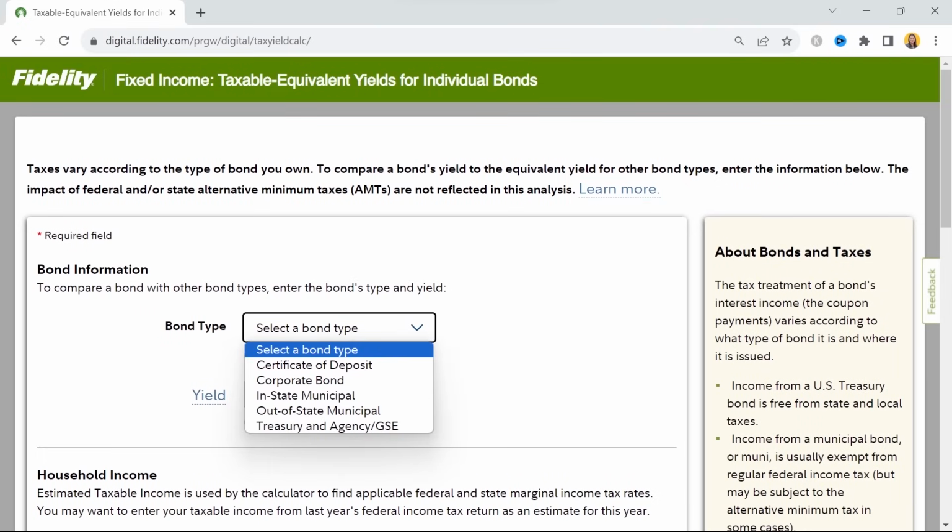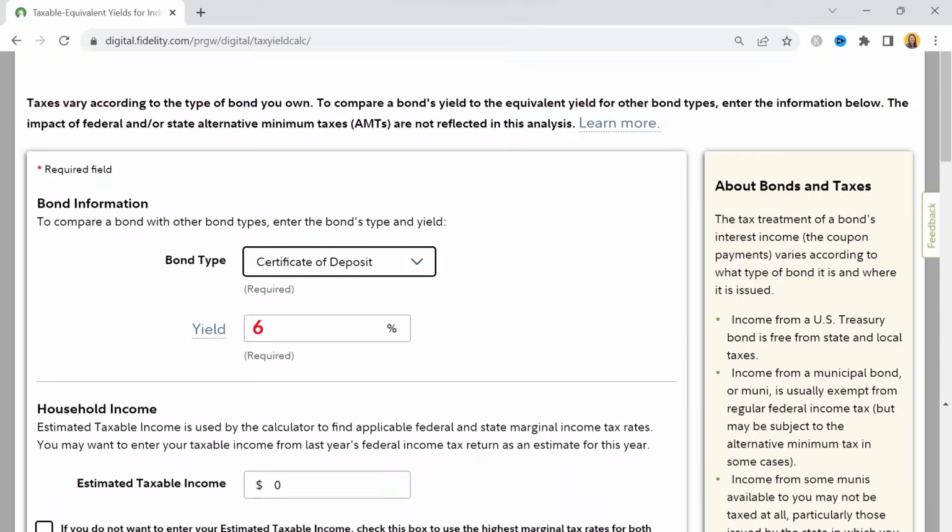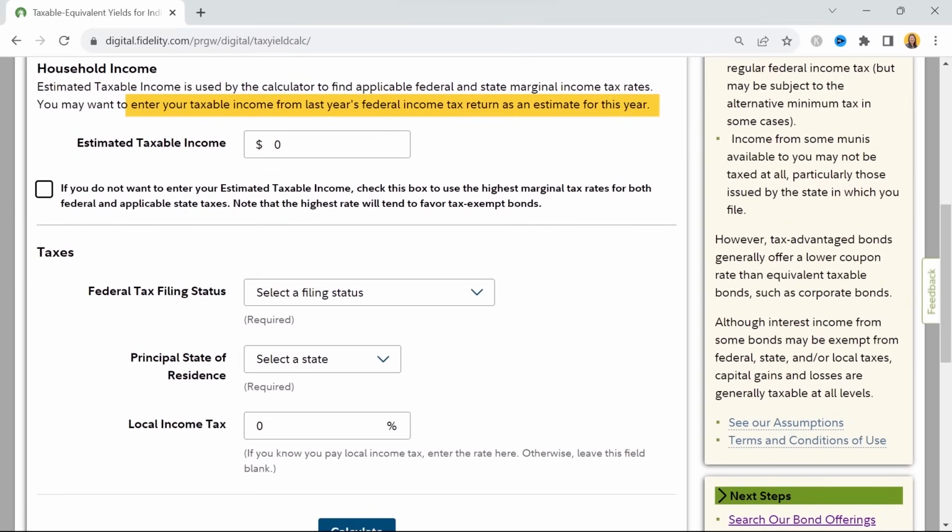So from this pull-down menu, I'll select Certificate of Deposit. Here I'll put 6%. Let's scroll down, and here I'll enter my taxable income from last year's federal income tax return as an estimate for this year. I'll just put in $100,000 as an example. Now, I also have the option of not entering anything here, either because I don't know it or because I don't want to. In this case, I'd have to check this box, in which case Fidelity would then use the highest marginal tax rates for both federal and applicable state taxes. Also note that the highest rate will tend to favor